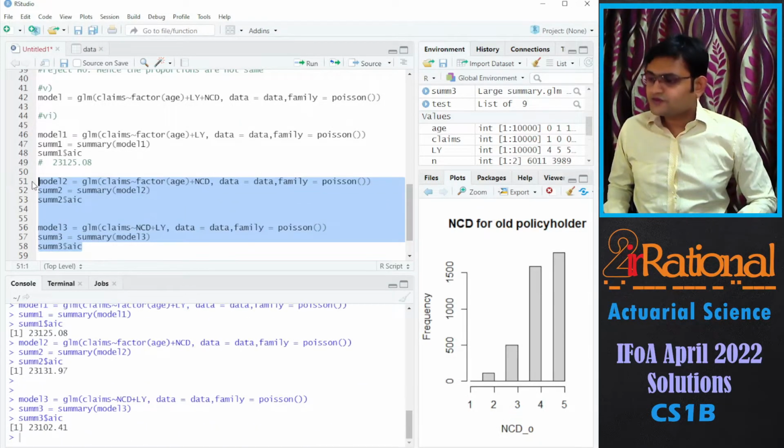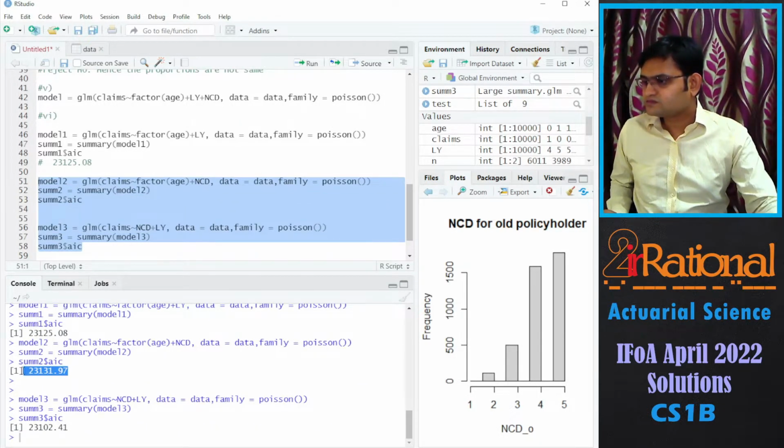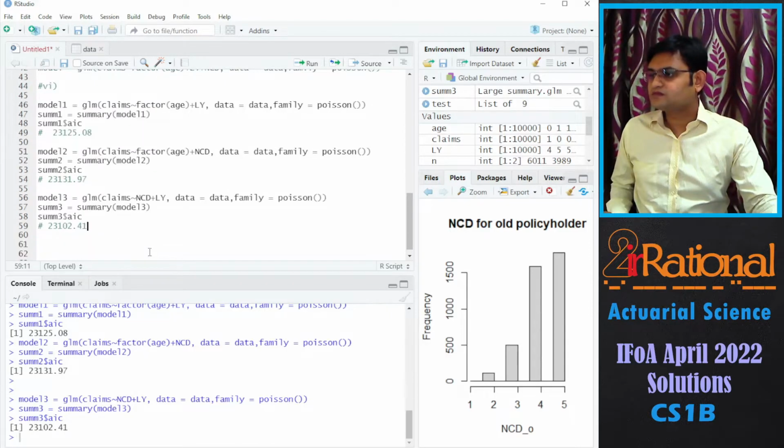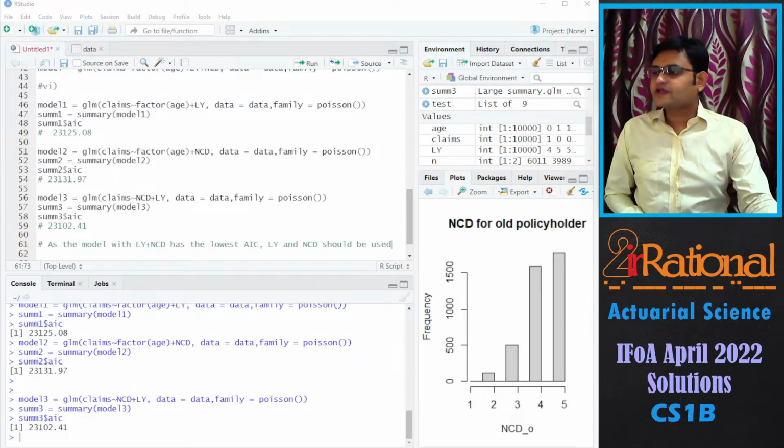Let's run both of these. We can compare the AIC. And we can say as the model with LY plus NCD has the lowest AIC, LY and NCD should be used.